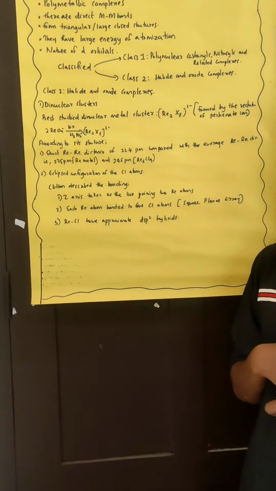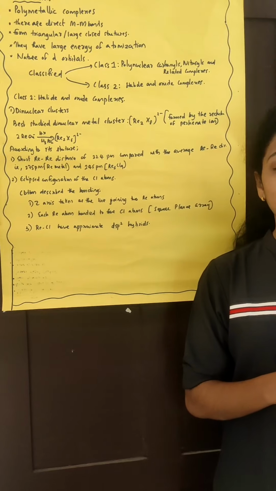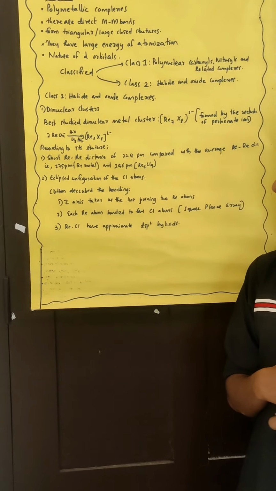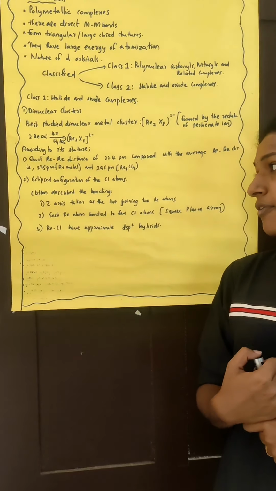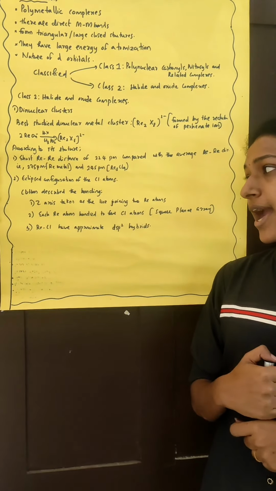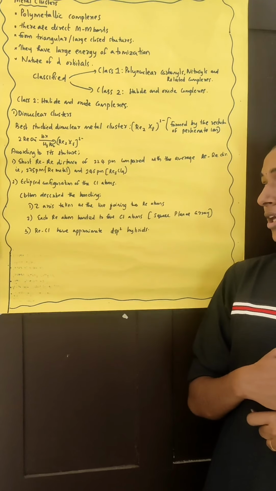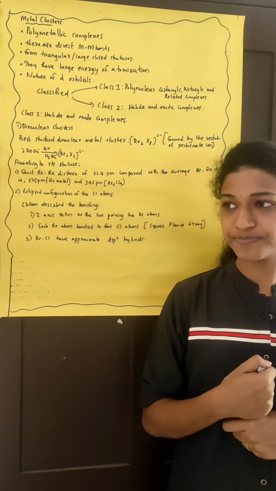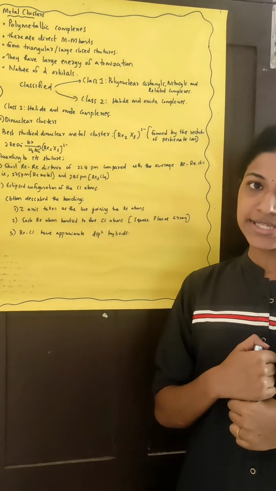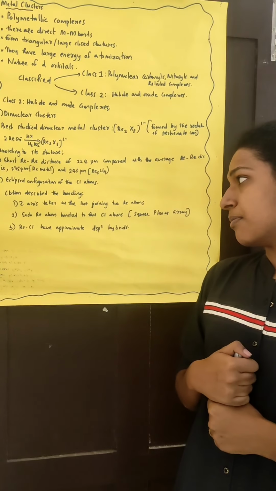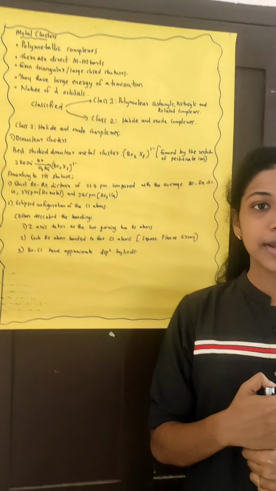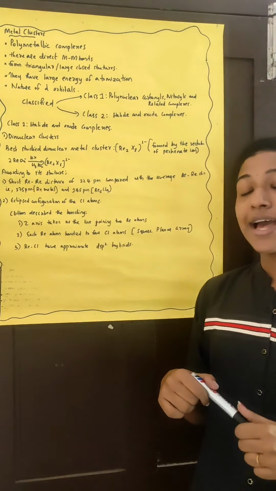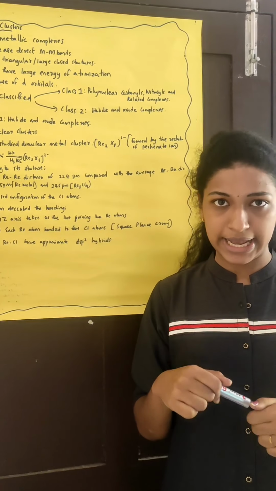Then we spoke about the bonding, and Cotton described the bonding. According to the bonding, the first point is that the Z axis is taken as the line joining the two rhenium atoms. The second point is that each rhenium atom is bonded to 4 chlorine atoms in a square planar array.